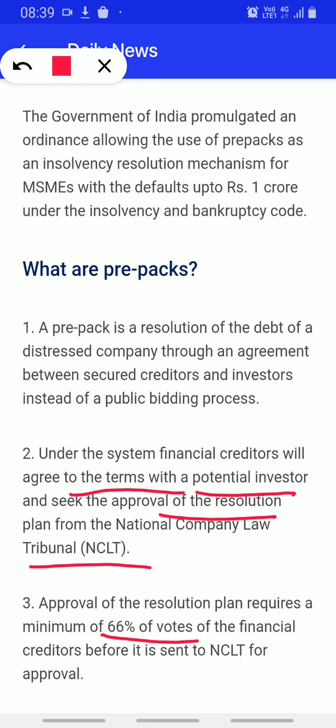Earlier it was 75%. Now it is 66% of financial creditors before it is sent to NCLT. Means before sending the approval to NCLT, we need approval from financial creditors with a minimum voting of 66%.